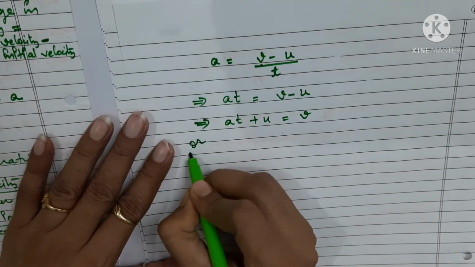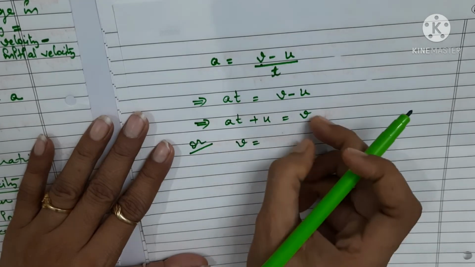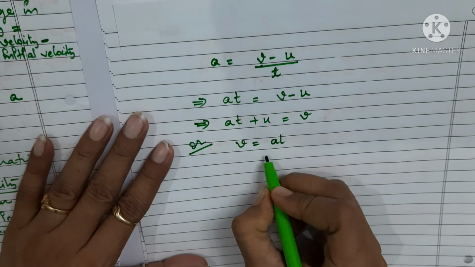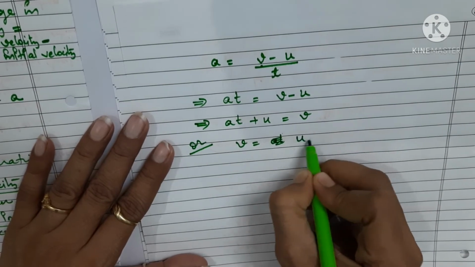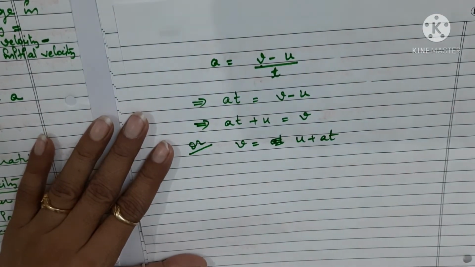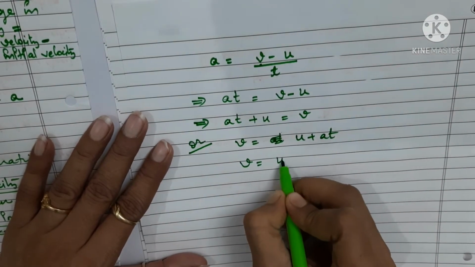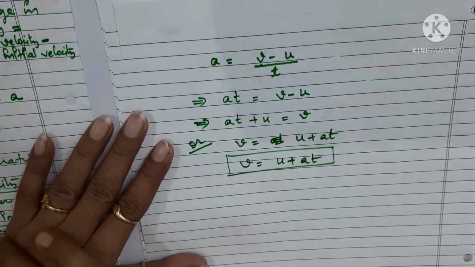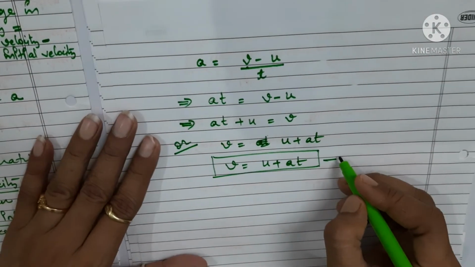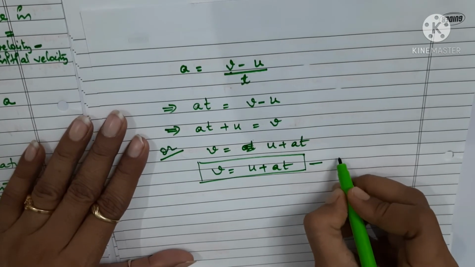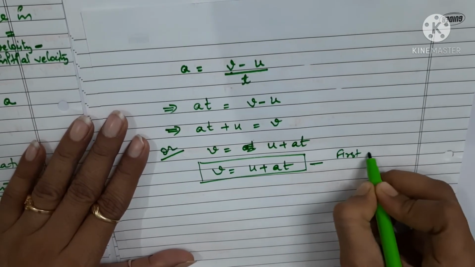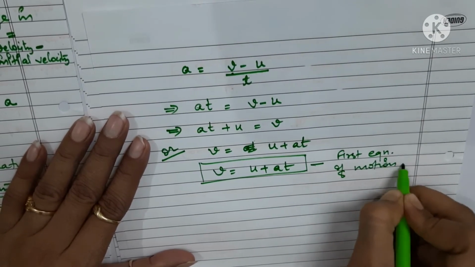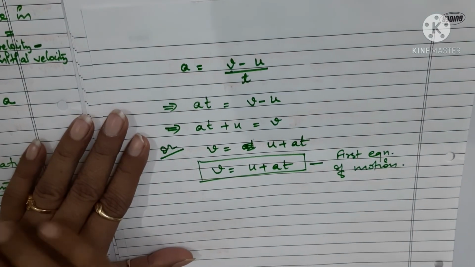So I have taken this to the left hand side, and let it be on the right hand side. Sorry, I should write like this, u plus at. Let me write once more, v is equal to u plus at. So you have derived the equation. This is your first equation of motion for uniform motion. Understood? How do you get it?